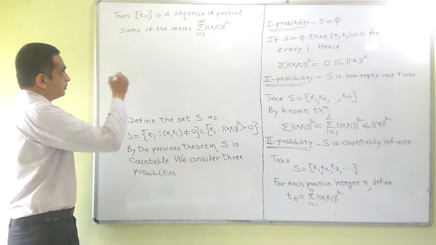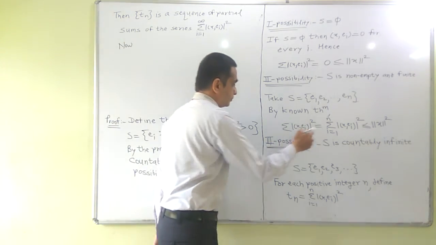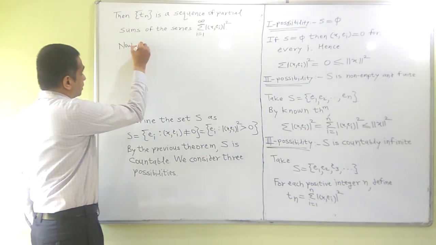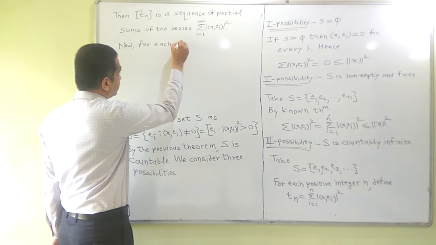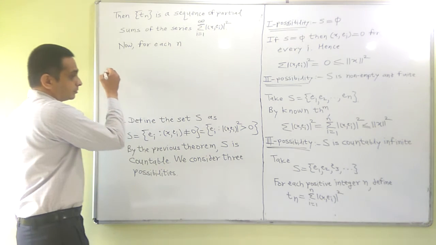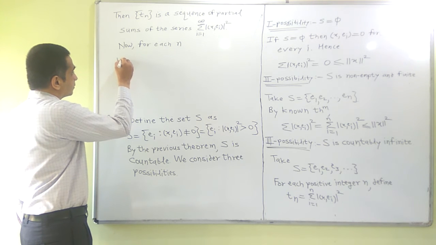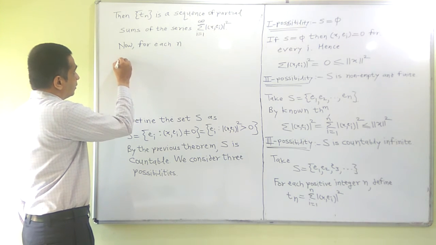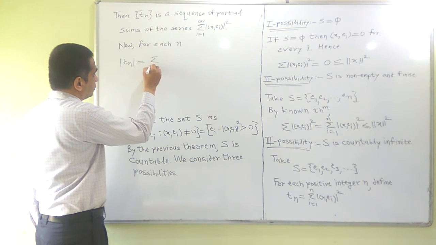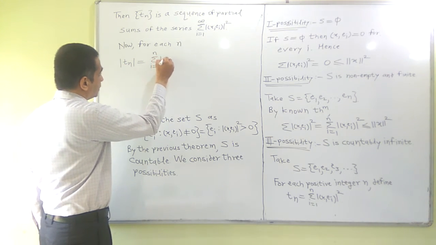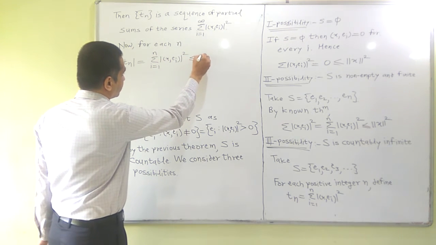So we are again going to use this result which we proved. For each positive integer n, we have Tn equals the sum for i equal to 1 to n of |⟨x, e_i⟩|², and that is always less than or equal to norm x squared.